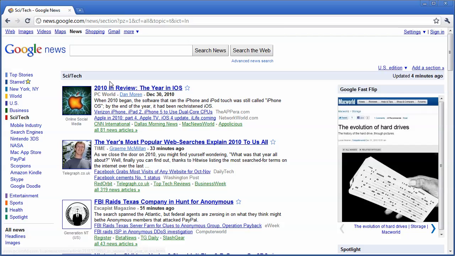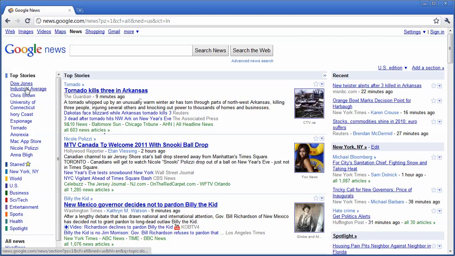Now, Google is searching various news sources, such as this is from PC World Magazine, Time Magazine. So this is a number of magazines or different places where you can search the topics. You can also search over here using various topics inside these areas. I'm going to go back to the top stories.